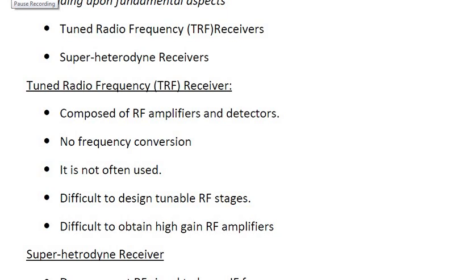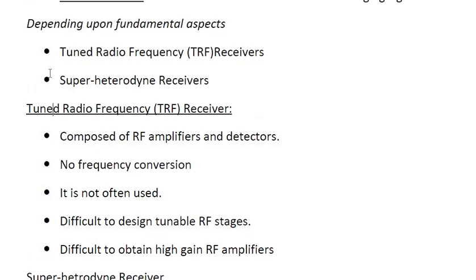So as we have said, what is a tuned radio frequency receiver? A receiver which is simple and straight, which is only used for a fixed frequency. Suppose you have a particular application where you will be using some 30 megahertz of frequency. Above or below that frequency the receiver won't accept any kind of frequency. It will accept only and only 30 megahertz. At that particular application only we will be using our tuned radio frequency receivers, right?